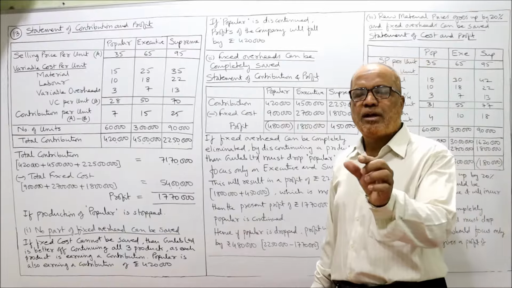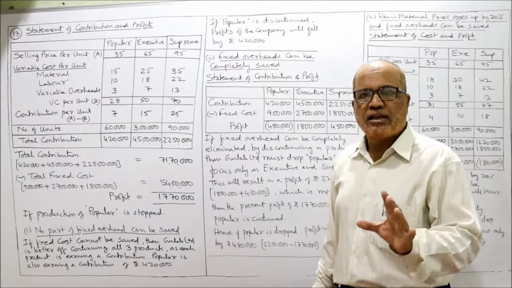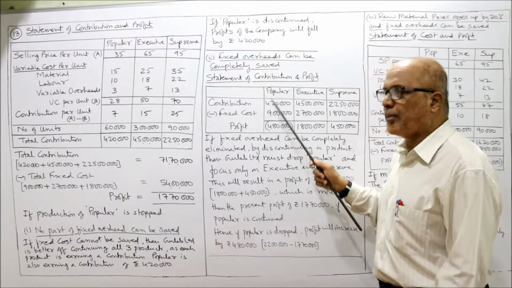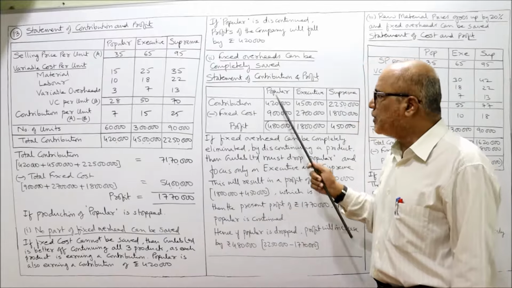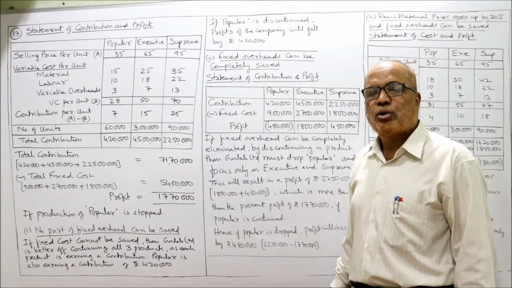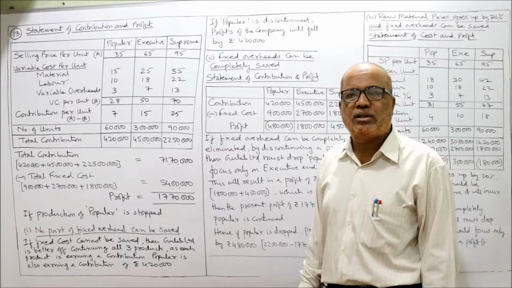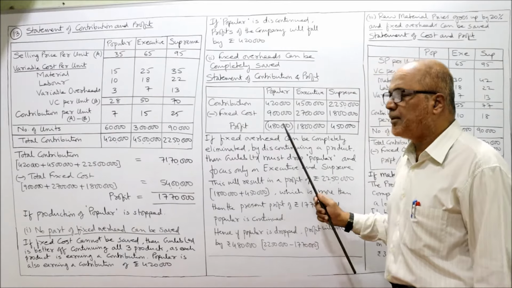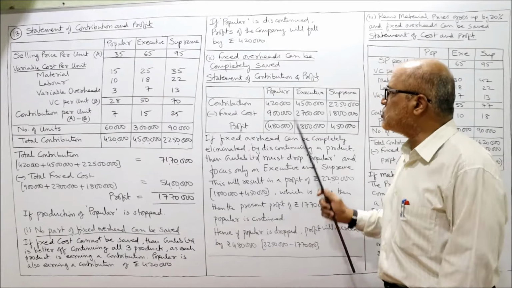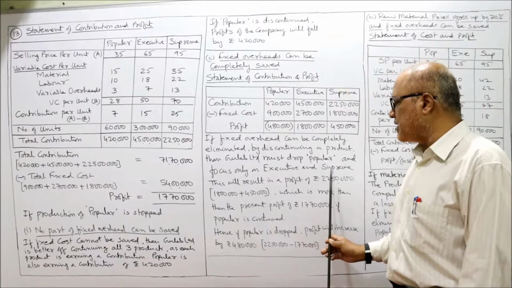अगर Popular product नहीं बनाए तो fixed overhead incur करने की भी जरूरत नहीं है. In that case, we stopped the production of Popular because it is incurring a loss of 4 lakh 80,000. So why incur 9 lakh rupees and get a contribution of only 4 lakh 20,000? So we should not get a loss. So we will focus only on Executive and Supreme.